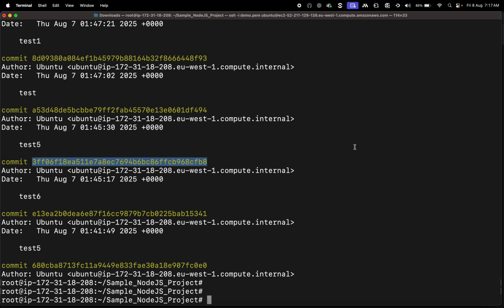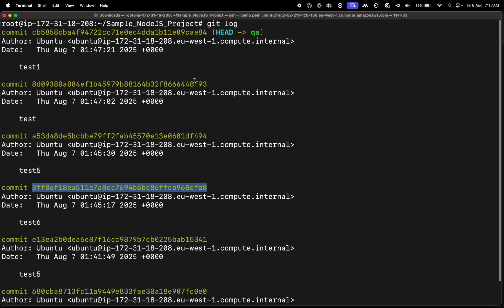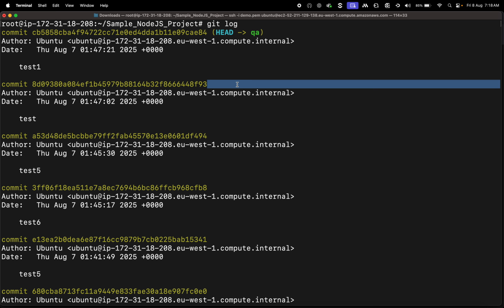On what purpose do we use tags? Mainly so far, I have also used it for only one purpose. Today, let's say we are deploying this commit. We'll tag this commit before deploying, so that in future, let's say after 2 or 3 months, we want to see what commit we deployed on August 8th to production. We don't remember without tagging. But if there is a meaningful tag, like deployed on August 8th, then by looking at that, you'll identify, okay, this is the commit we deployed on August 8th to production.